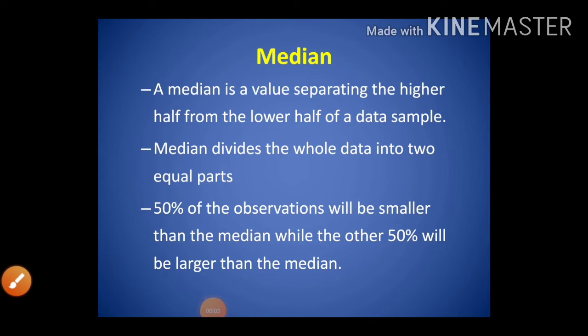Students, today we are going to discuss the median. Median is a measure of central tendency. A median is a value separating the higher half from the lower half of a data sample. Median divides the whole data into two equal parts. 50% of the observations will be smaller than the median, while the other 50% will be larger than the median.